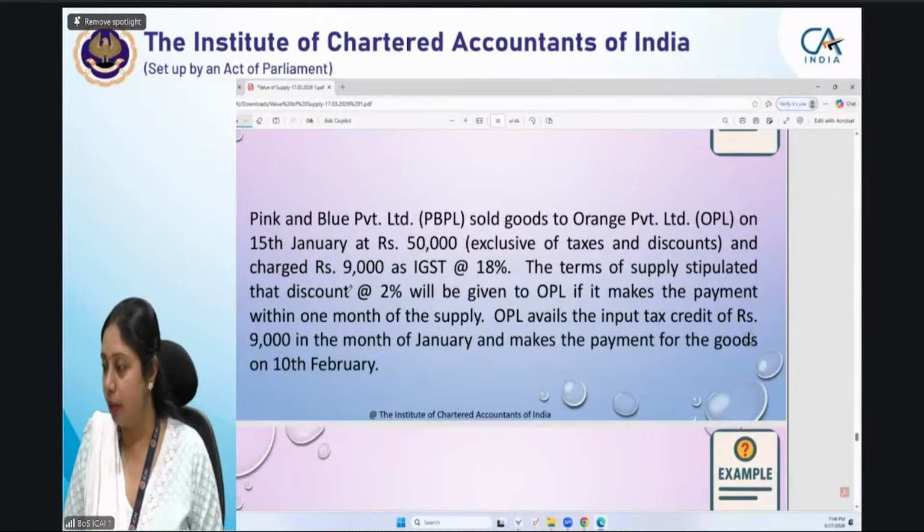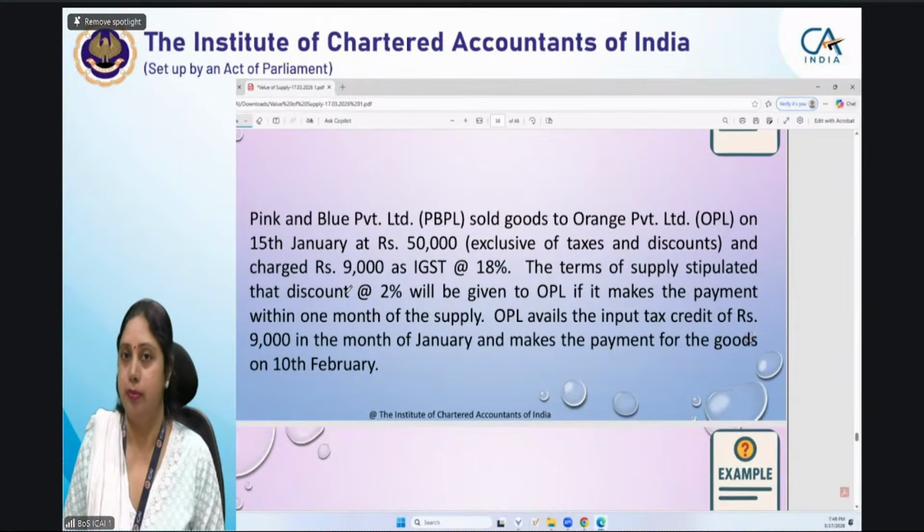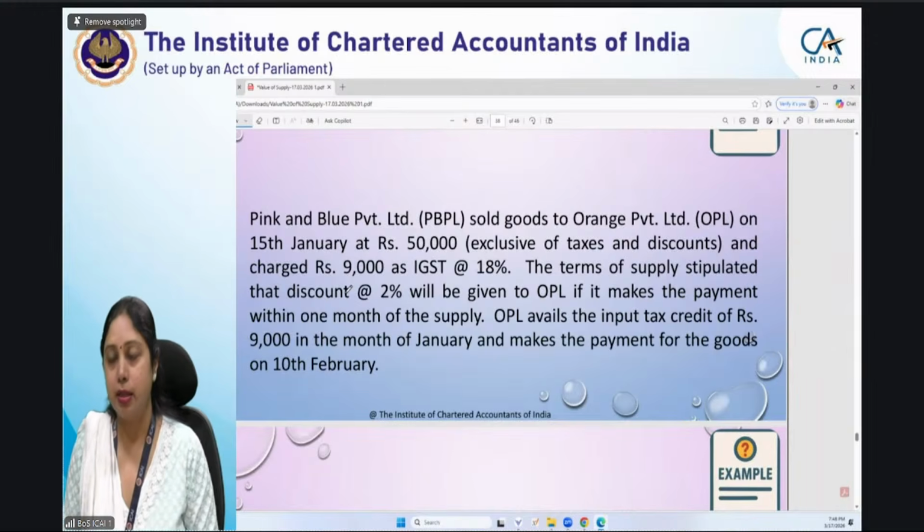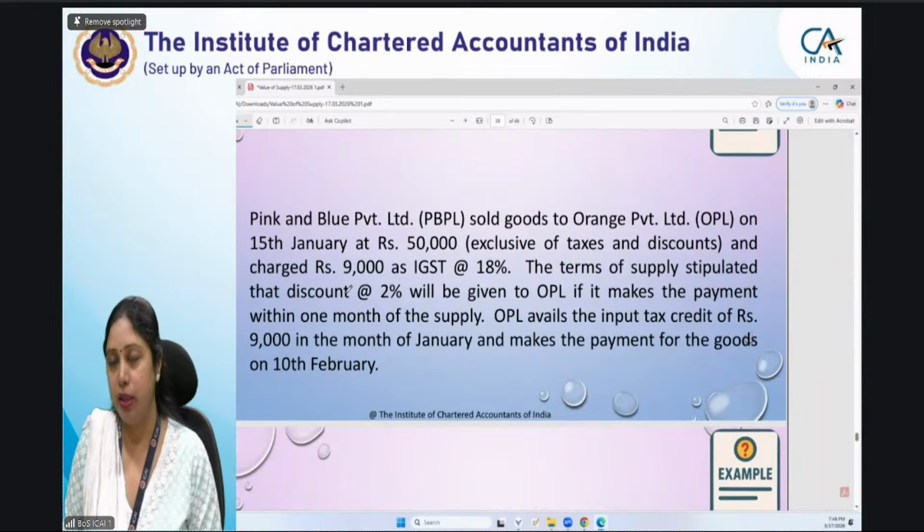That's why it's not. If a supplier has failed to reverse through the credit note, then what will be the? It will be added to his output tax liability. The amount will be added to his. Then it will not be a part of the value of supply. Right, ma'am? Suppose 1800 ITC, this dealer has not reversed. Credit note was issued and dealer has not reversed the ITC. Then it will be added to his output tax liability. 1800 because after issuing credit note, his liability will not reduce.